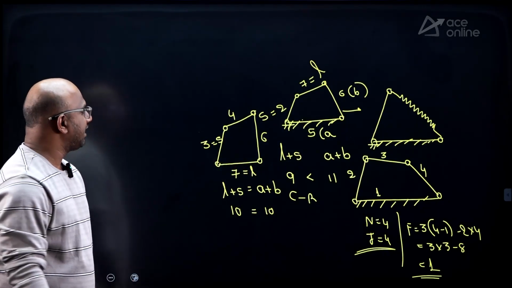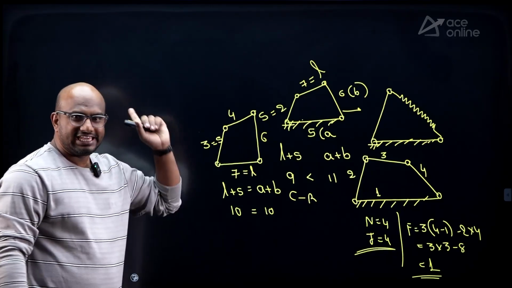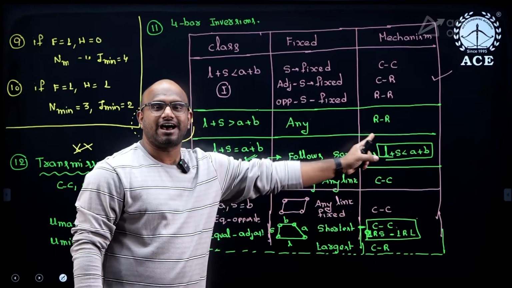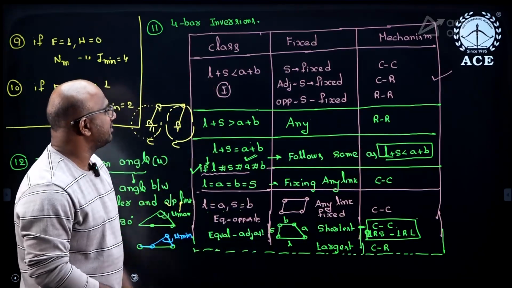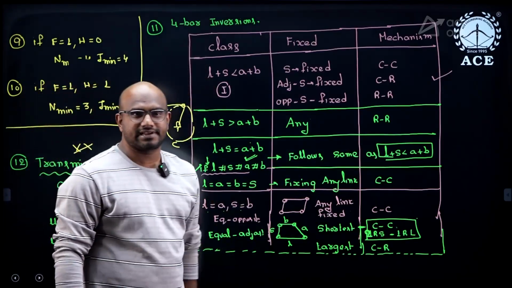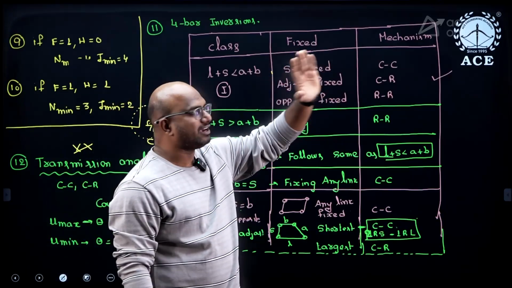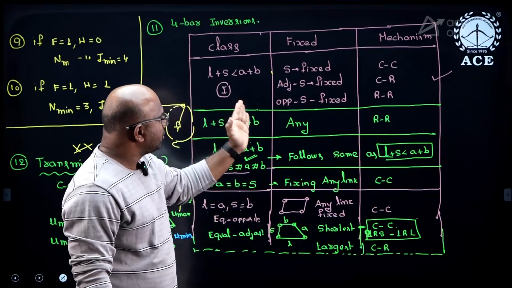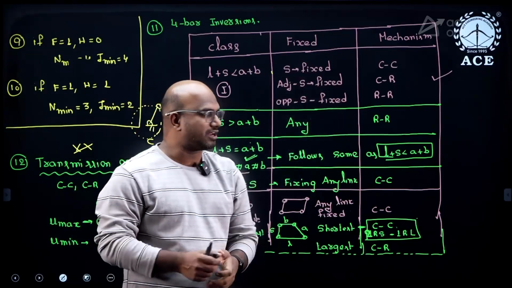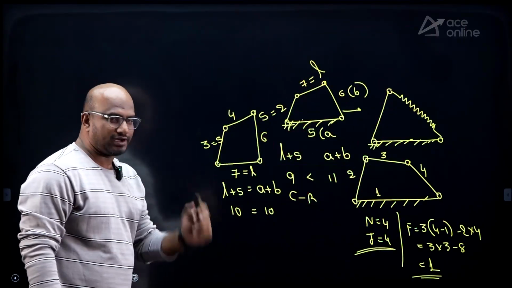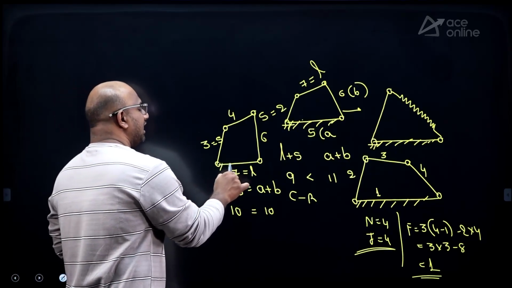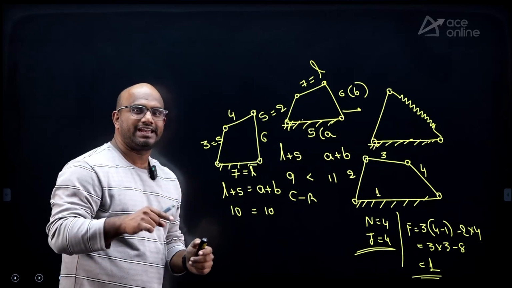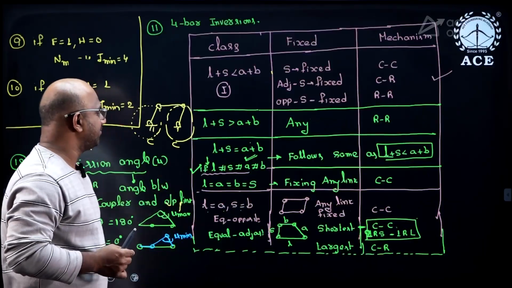Then it follows what kind of mechanism? The link lengths are different, each link having a different length. Then it follows the same as a class 1 mechanism. In the class 1 mechanism, what happens? Shortest link fixed gives crank rocker. Link adjacent to the shortest link fixed gives crank rocker. Link opposite to the shortest link fixed gives rocker. The same thing applies here also. Here, which one is fixed? The link adjacent to the shortest link is fixed, because this is the shortest link, so I am going to get a crank rocker mechanism.